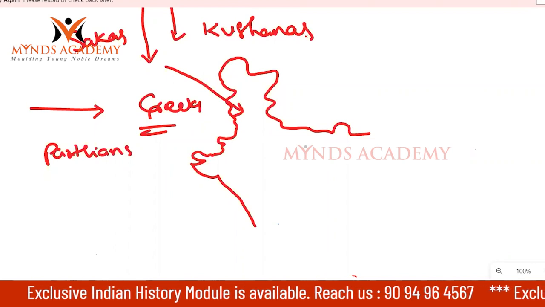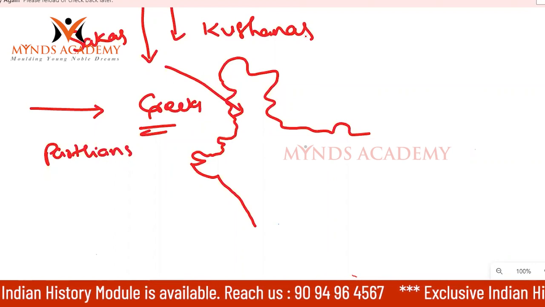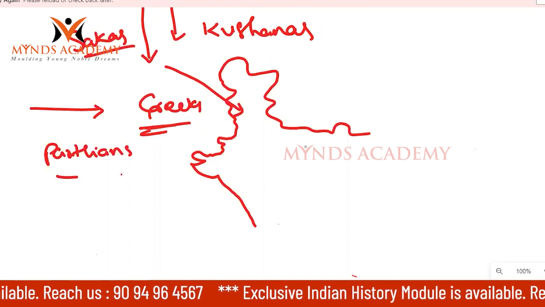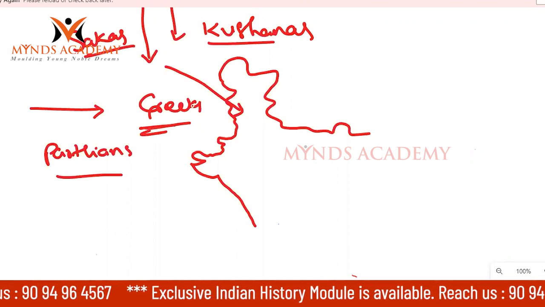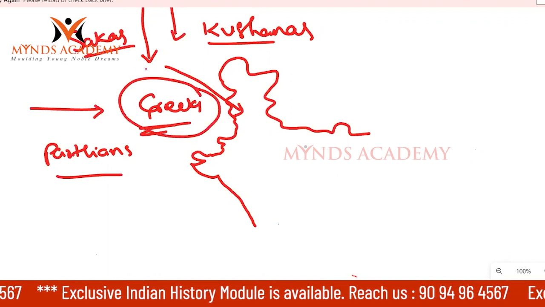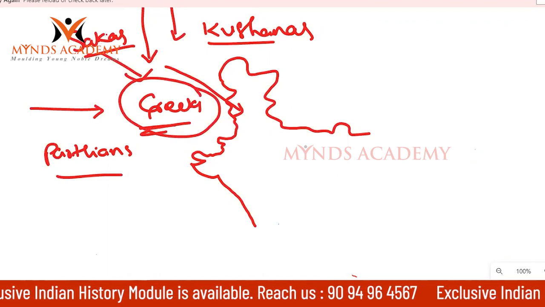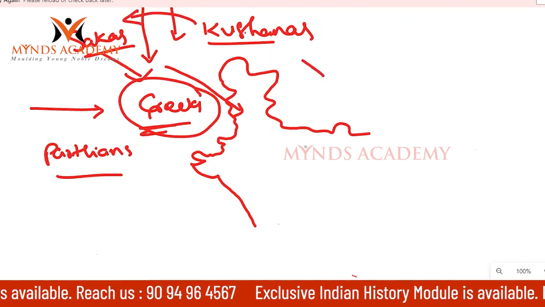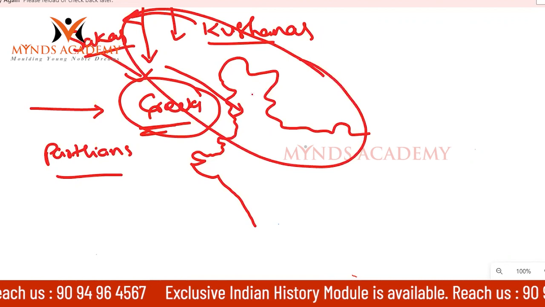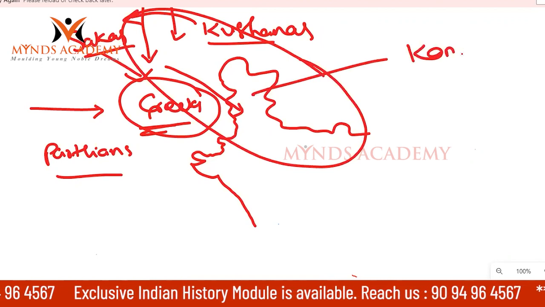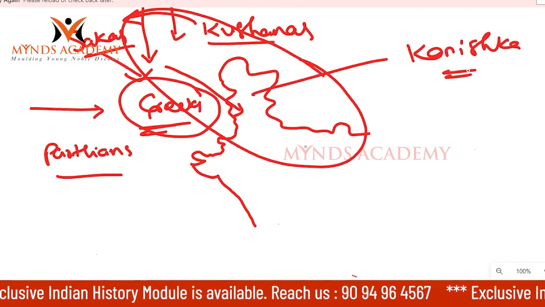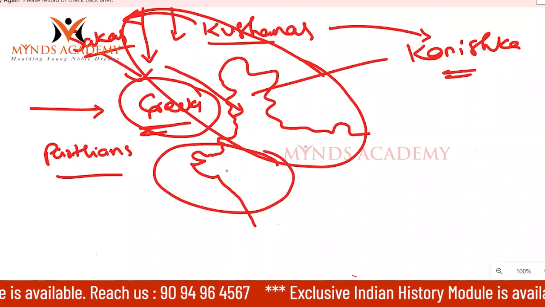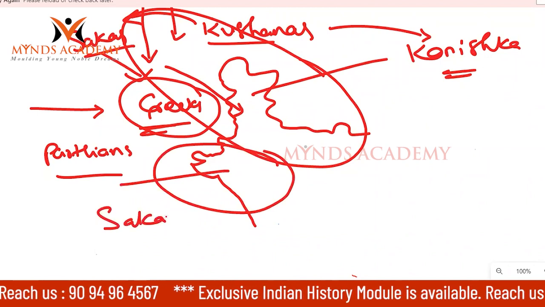Now this is how the migrations from Central Asia were always there. So this is Shakas, Greeks, Parthians, and Kushanas. Now one by one, Greeks are going to be replaced by Shakas. Later, Shakas are going to be replaced by Kushanas. So if you consider this part, this is the area Kanishka was ruling. Kanishka belonged to Kushanas. Now here, mainly in the western part, Shakas occupied.